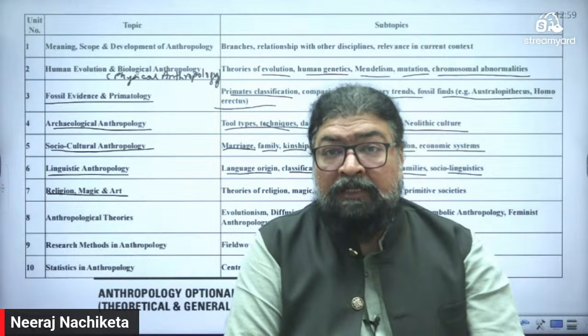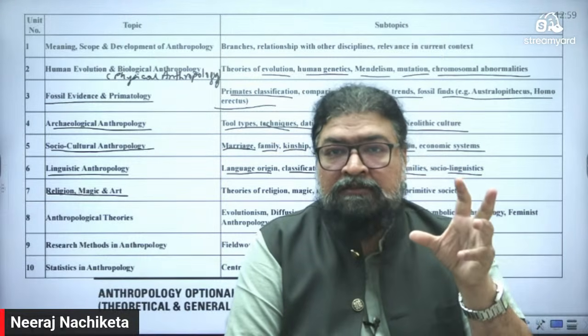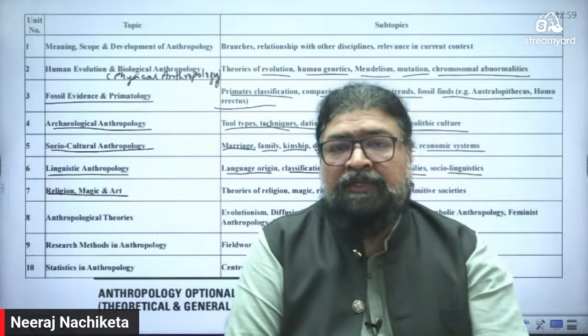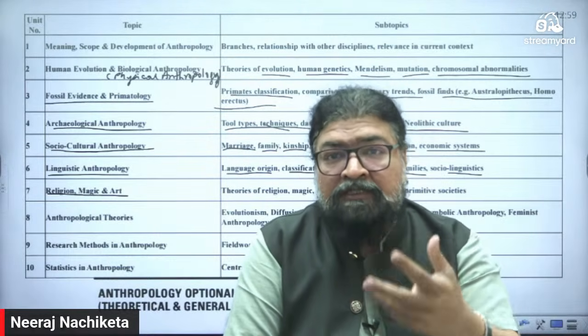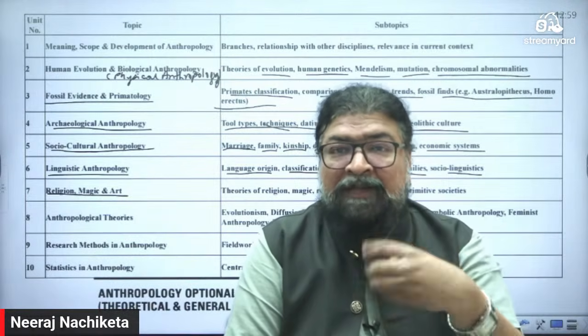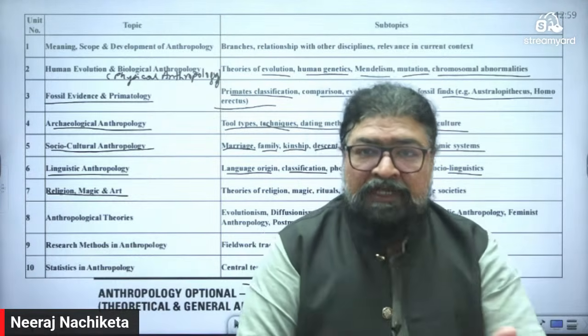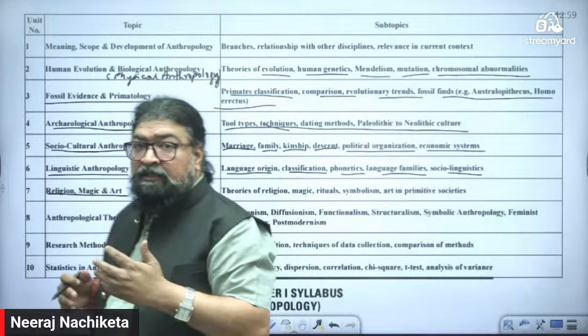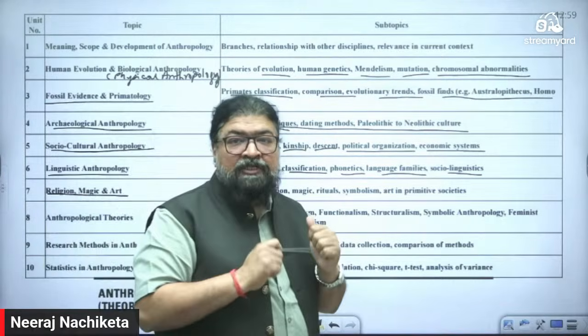There are societies which have healers, those are magicians. Even today in our Indian context, we have such healers in tribal groups which heal through magic. Even sometimes in Bengal, we come across black magic, kala jadoo. So magic is linked with religion.